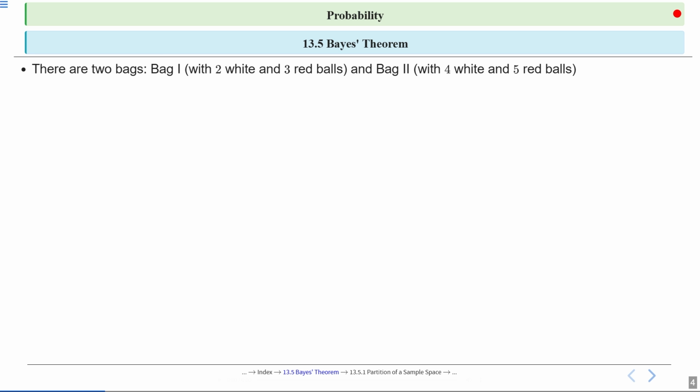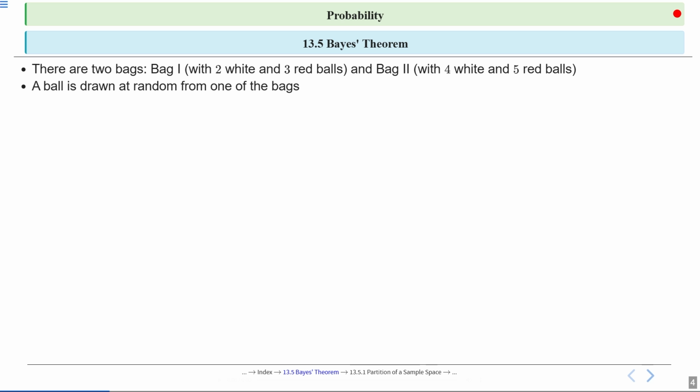NCERT section 13.5 Bayes theorem. Imagine two bags. Bag 1 has 2 white and 3 red balls. Bag 2 has 4 white and 5 red balls. We are looking at different chances of picking a white or red ball from each bag. Let's explore the probabilities together.